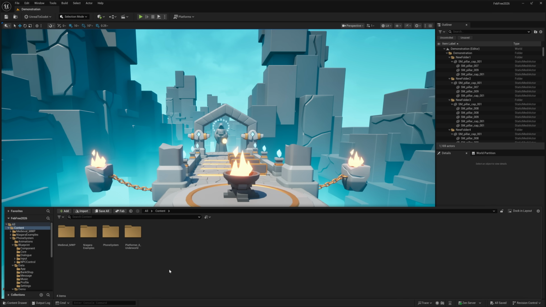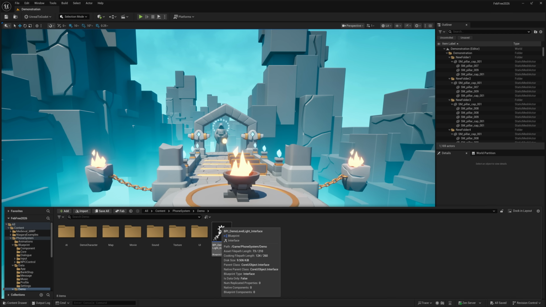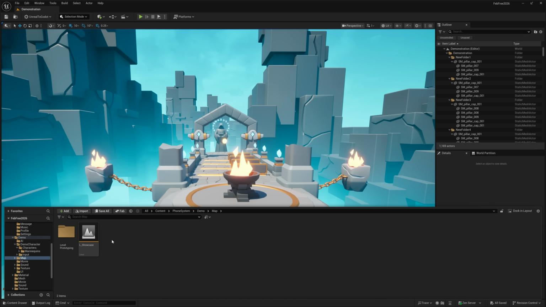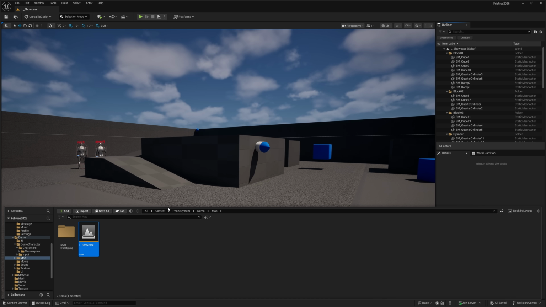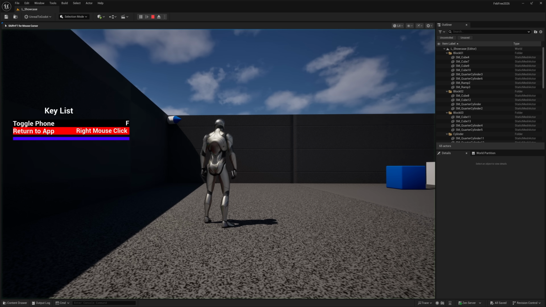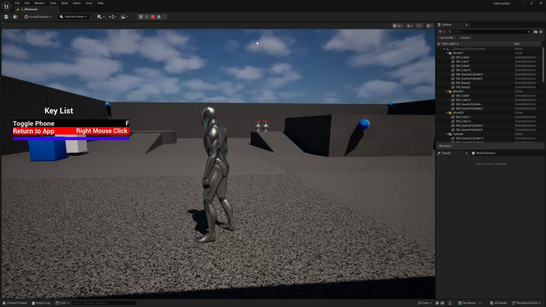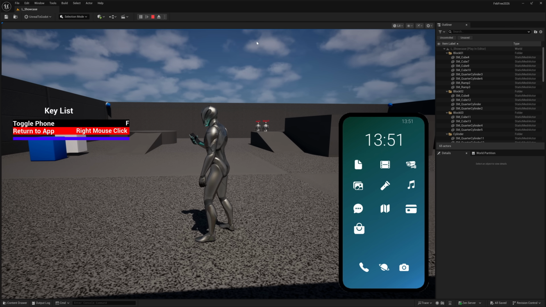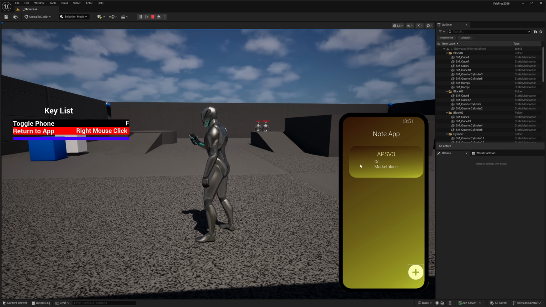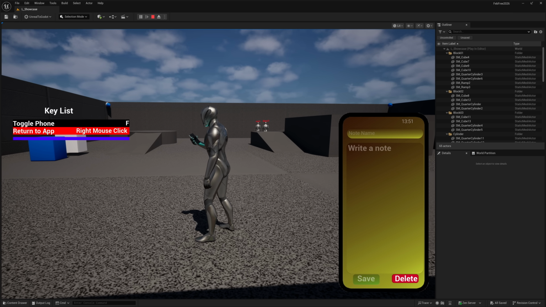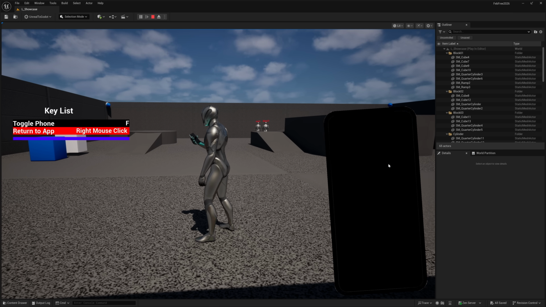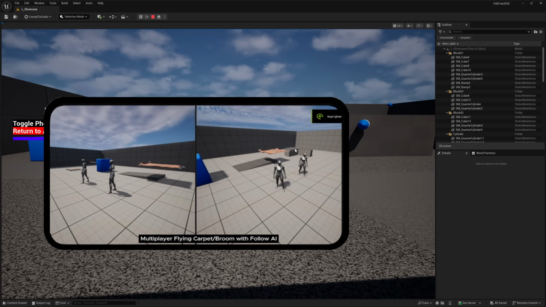So the second one we've got going on, this one is a phone system for, let me open up the map. Basically, everyone's favorite portion of Grand Theft Auto 5, well, it's been recreated here. So if you want to have a whole lot of phone calls, you've got this virtual phone here, even with a number of virtual apps. For example, here we have notes. You can create new notes here. It's got full application for doing so, but I'll go ahead and delete that. We also have like a video player here, which you can actually see in action here.